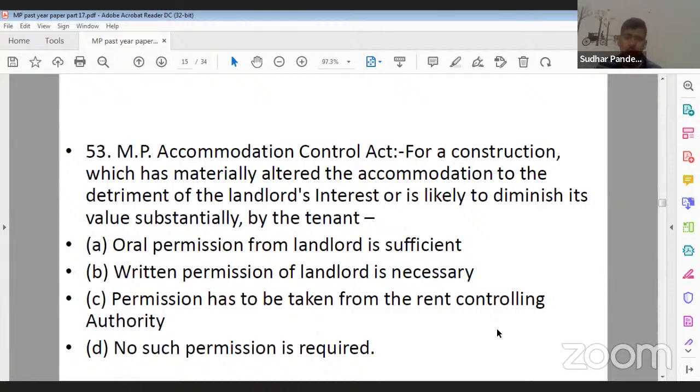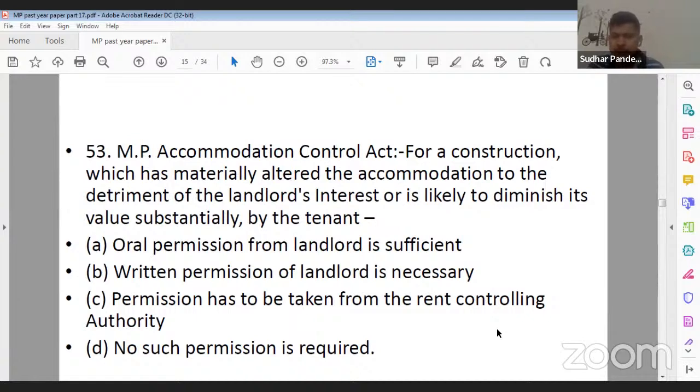Option A, oral permission from landlord is sufficient. Option B, written permission of landlord is necessary. Option C, permission has to be taken from the rent controlling authority. Option D, no such permission is required. Question number 53. If you read Section 12(1)(m), you will be in a position to find the answer to this question. Oral permission from landlord is sufficient: option A.